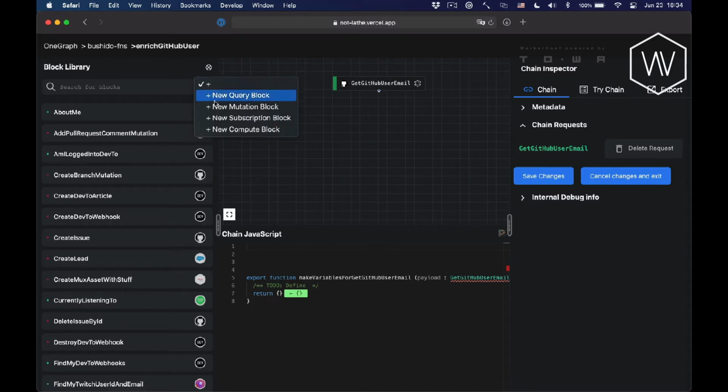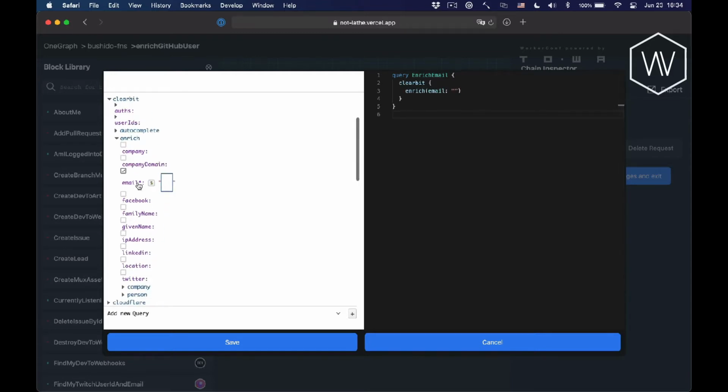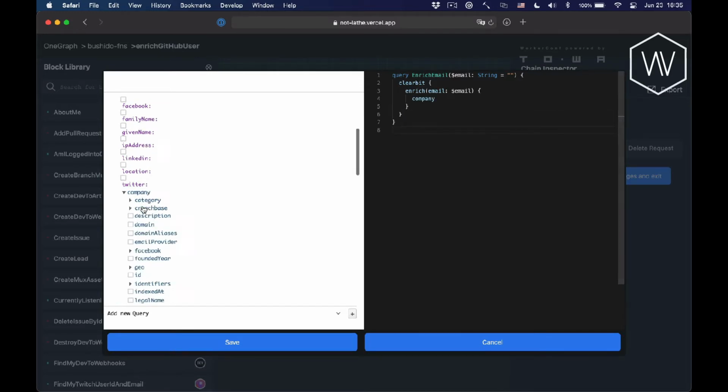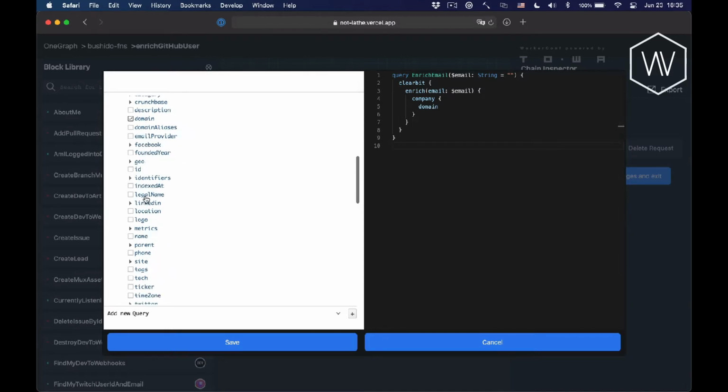Now let's go ahead and make a second block. And this one is going to use the Clearbit API, which has an enriching functionality, but it's going to take an email as a variable. And based off of that, it's going to reach into the company of this particular person, get their domain, we'll get maybe their location, their name, and their logo.